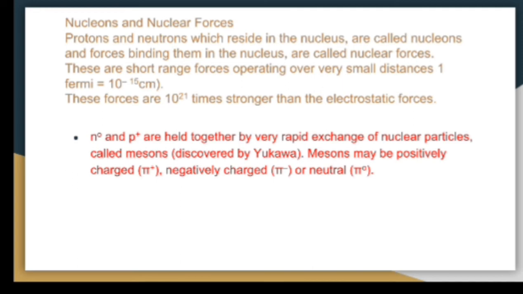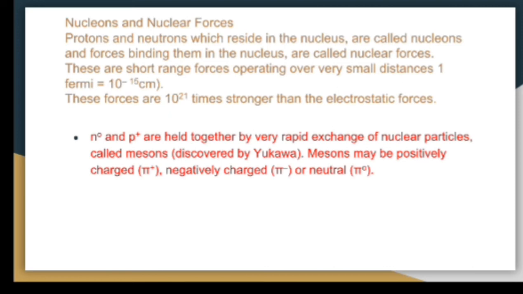So friends, the stability of the atom or nucleons depends on the nuclear forces. One question always arises in our mind: how are the protons and neutrons both present in the nucleus?